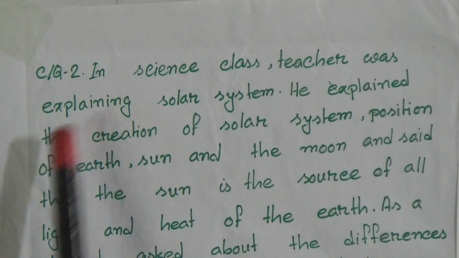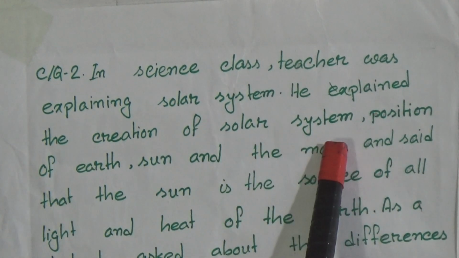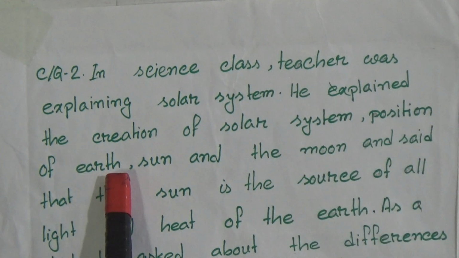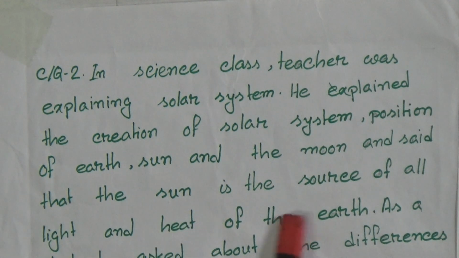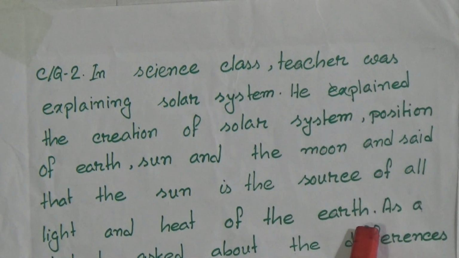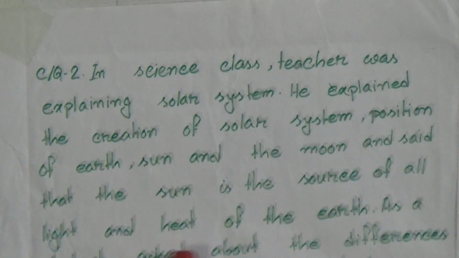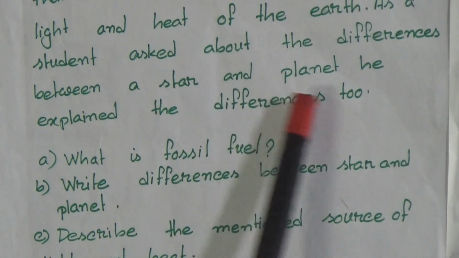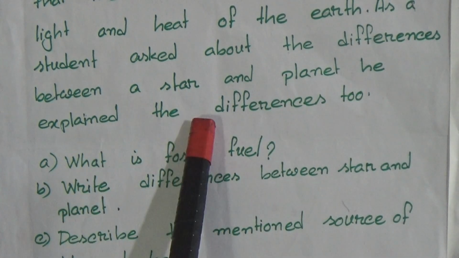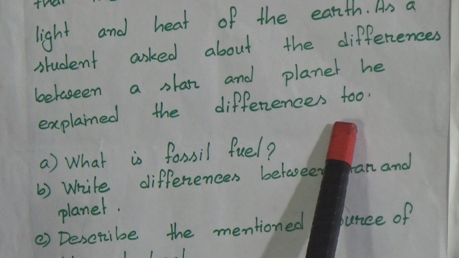He explained the creation of the solar system, position of the earth, sun and the moon, and said that the sun is the source of all light and heat of the earth. As the student asked about the differences between a star and a planet, he explained the differences too.